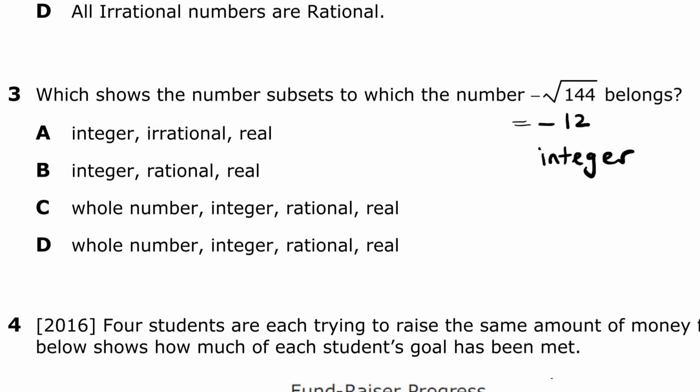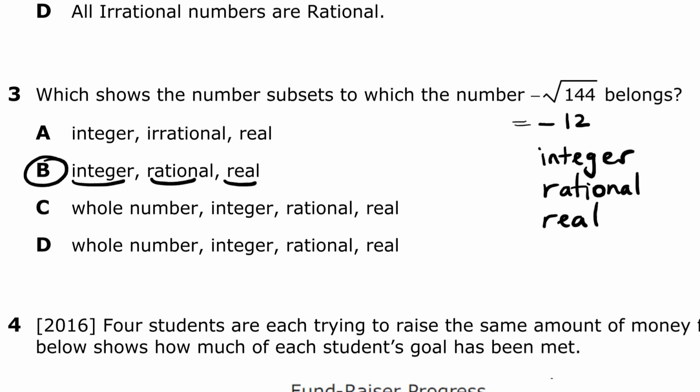It's not going to be a whole number or natural number or counting number because it's negative. But we know that it's a rational number at the same time because I can write it as a ratio. And all the numbers we know of are real numbers. So the correct answer that gives me them all is B.